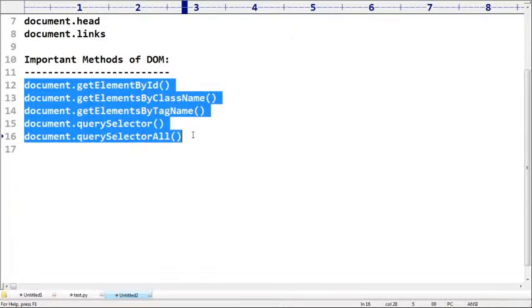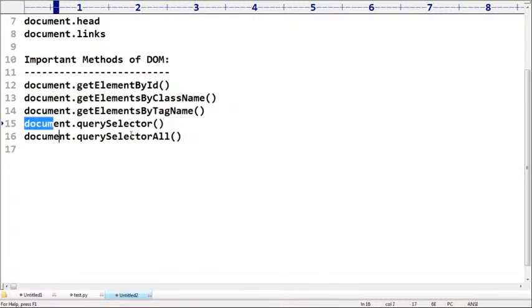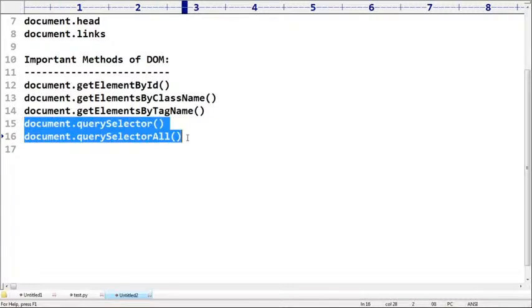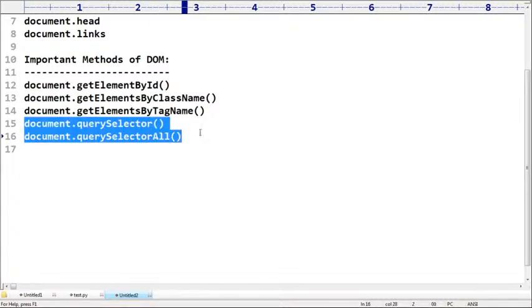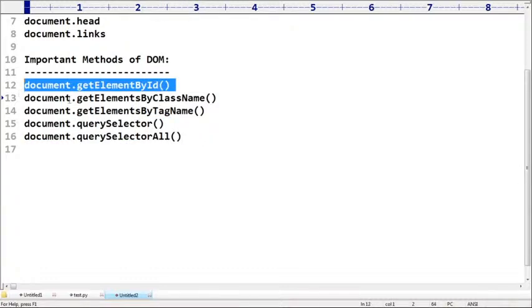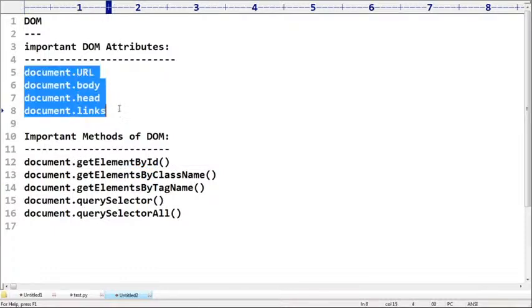All these methods are DOM related methods. The last two are based on CSS selectors. Selector means a CSS selector. The last two methods are going to work based on CSS selectors. These are the methods and these are the attributes that we have.